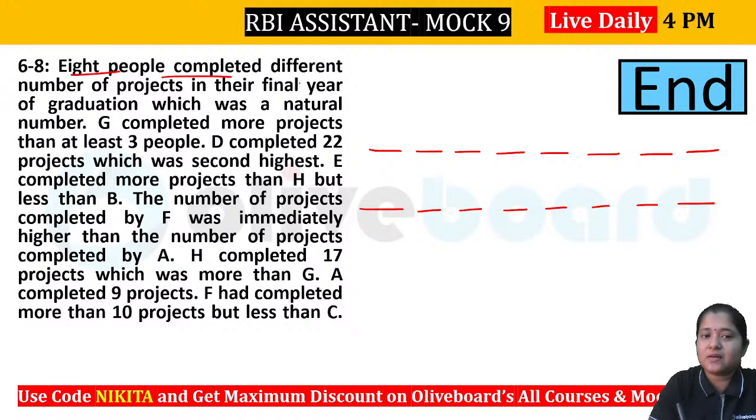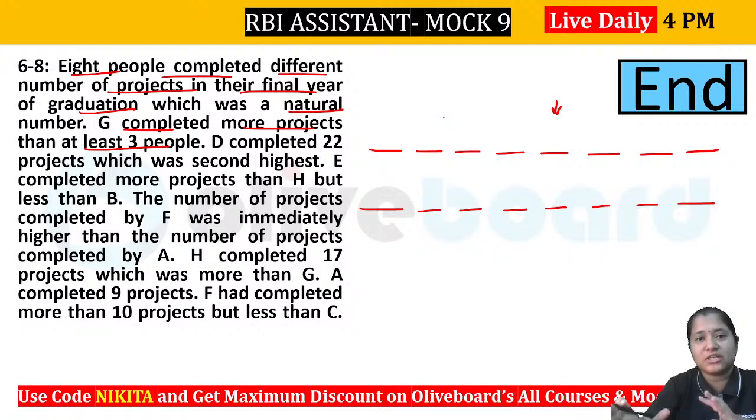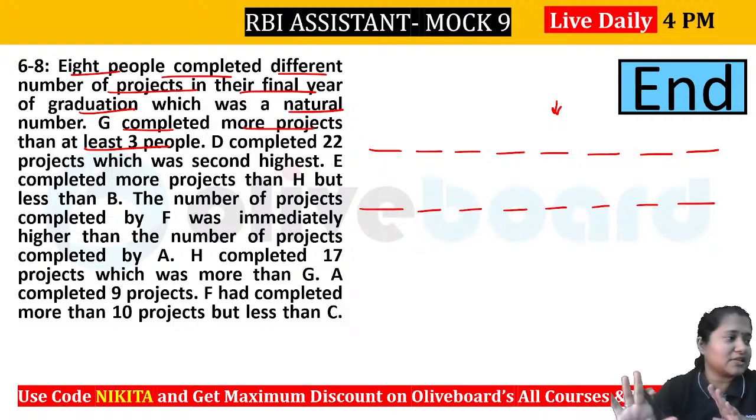So 8 people completed different number of projects in their final year of graduation, which has to be a natural number, right? So 8 people are there. Now G completed more projects than at least 3 people, right? So G has to be here or towards the left of this place because G has to have more projects than at least 3 other people, right?